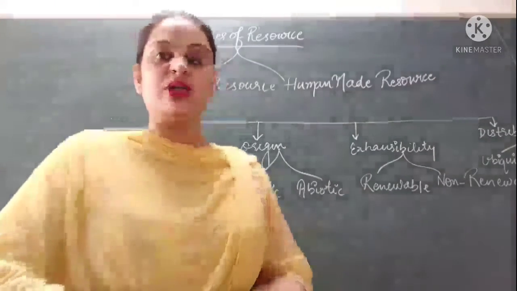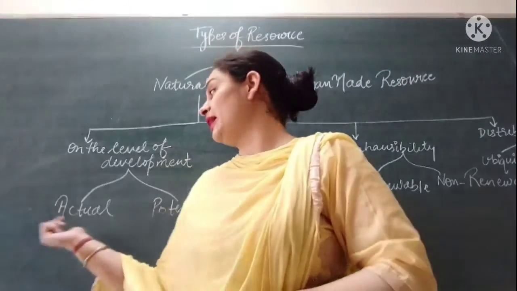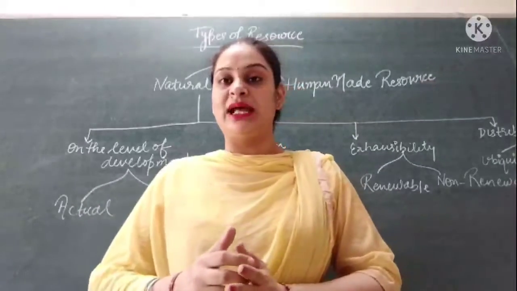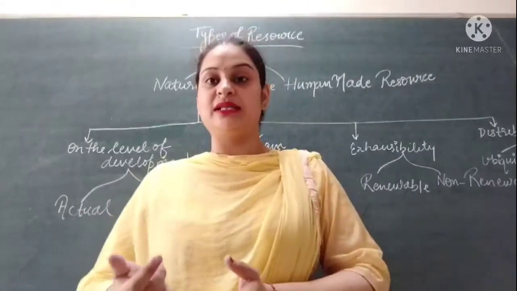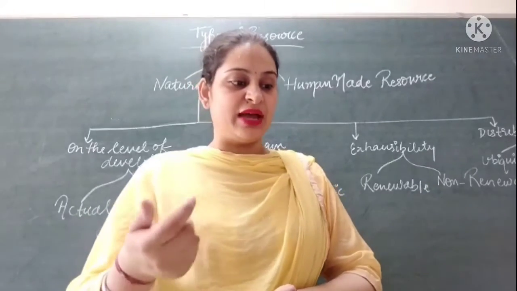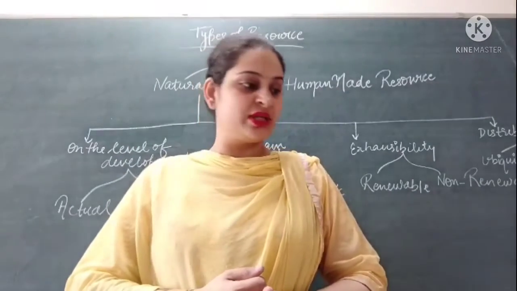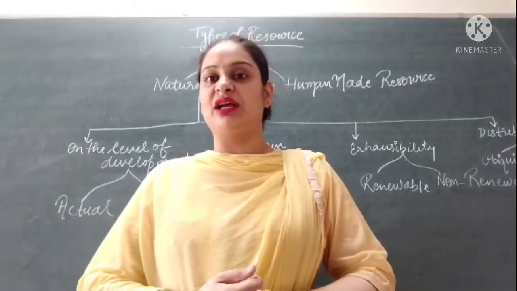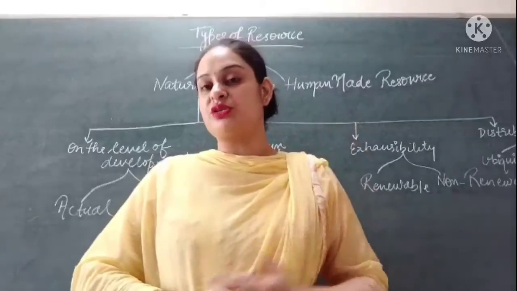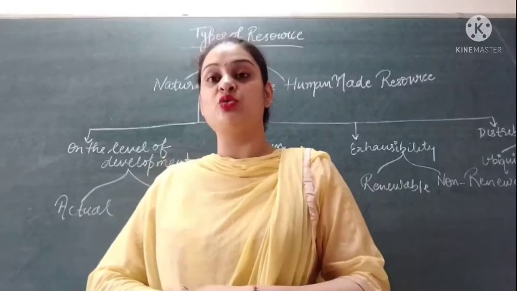Under actual resources, when the resources are known to everyone, we call them actual resources. For example, we know that in the northern plains alluvial soil is there, so we have knowledge about this resource. Likewise, we know that petroleum is found in West Asia, and that in Africa mineral wealth is found. So those resources about which we have information about availability, we call actual resources.